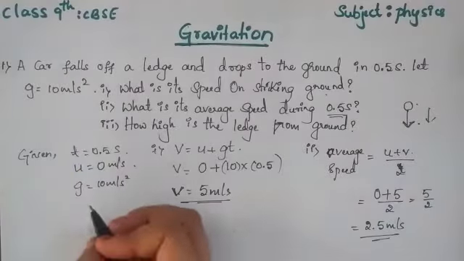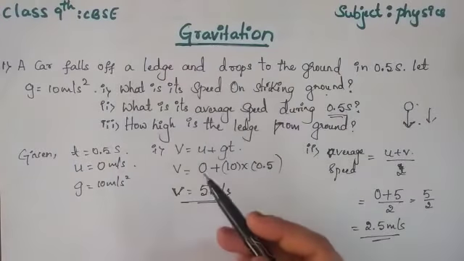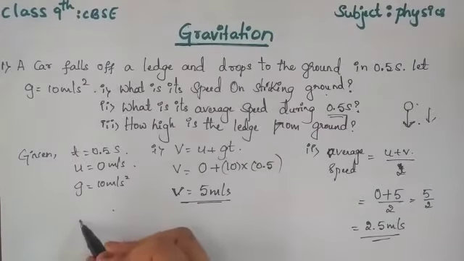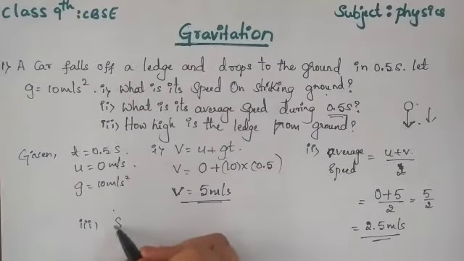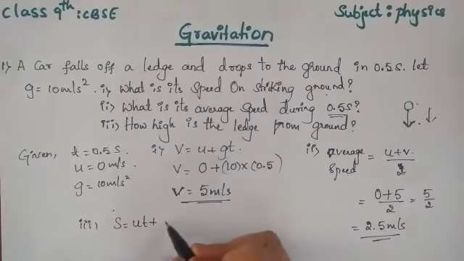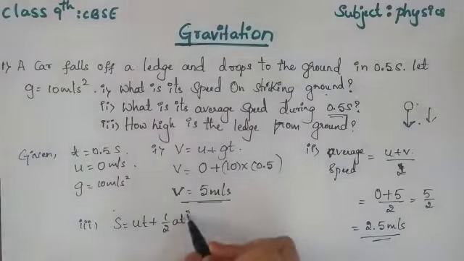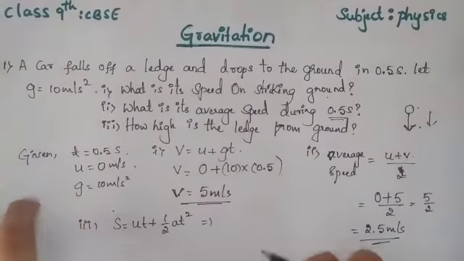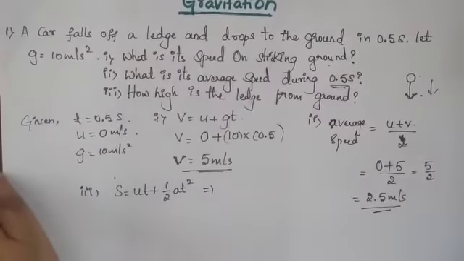Next, what is the third one given? The height is asked, and height is nothing but s, which we have to find out. So we have the formula for s: s is equal to ut plus half at square, isn't it? Now here the ut value will remain 0 because u is 0.